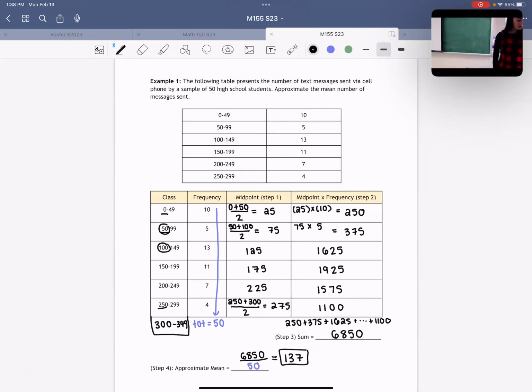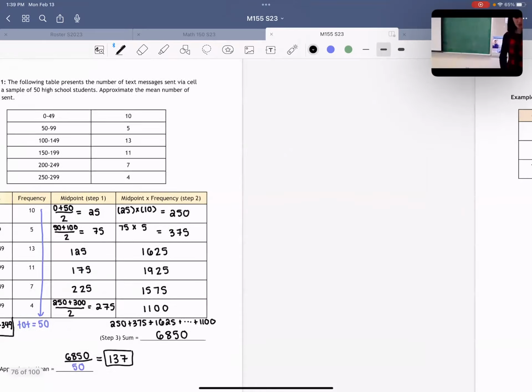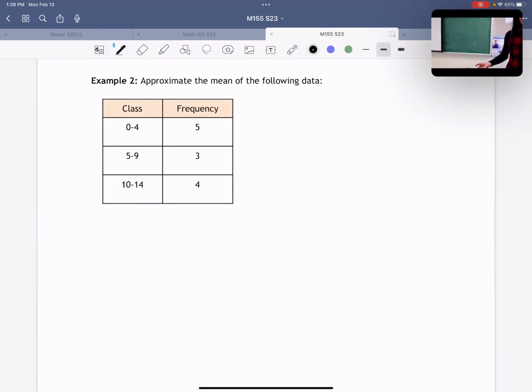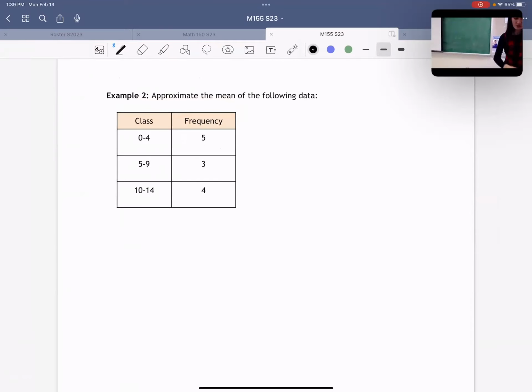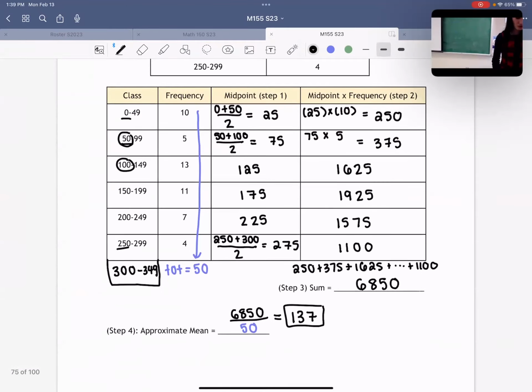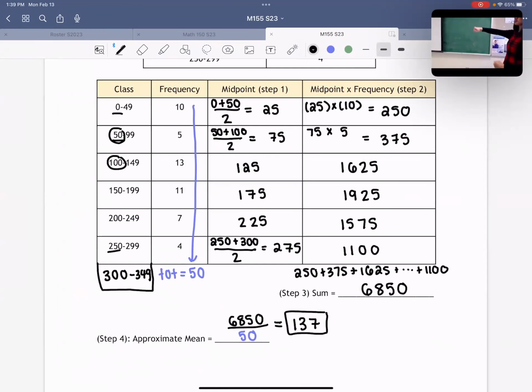All right, I'm going to put you to the test. If you flip your page over, we have example number 2. Now, on the test, you have a computer. I can't actually give you this chart because, well, you have to do it on a computer. So this is similar to a test question, for example. You either can memorize the steps and do each of the steps, or you can memorize how to make the chart and do that along with calculating the mean. So try doing this, pretend it's like the exam, and do whatever process feels best for you.